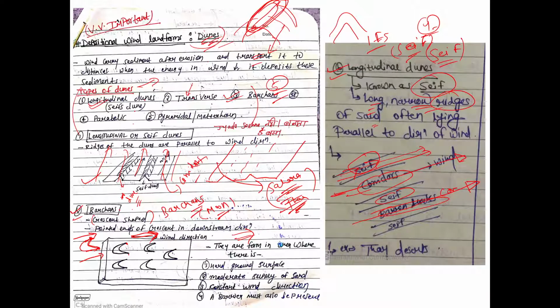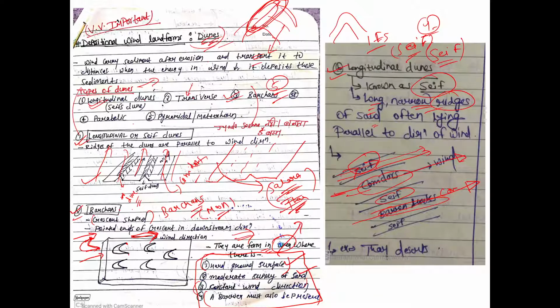So the longitudinal dunes, like this, are an added dimension. What are the conditions in which these will be formed? These will be formed when there is a hard ground, a constant wind direction, and a barrier. When there is a barrier, only then will the wind deposit the sand, right? These are important points you can write for any dunes. There has to be a hard ground, there has to be some supply of sand.